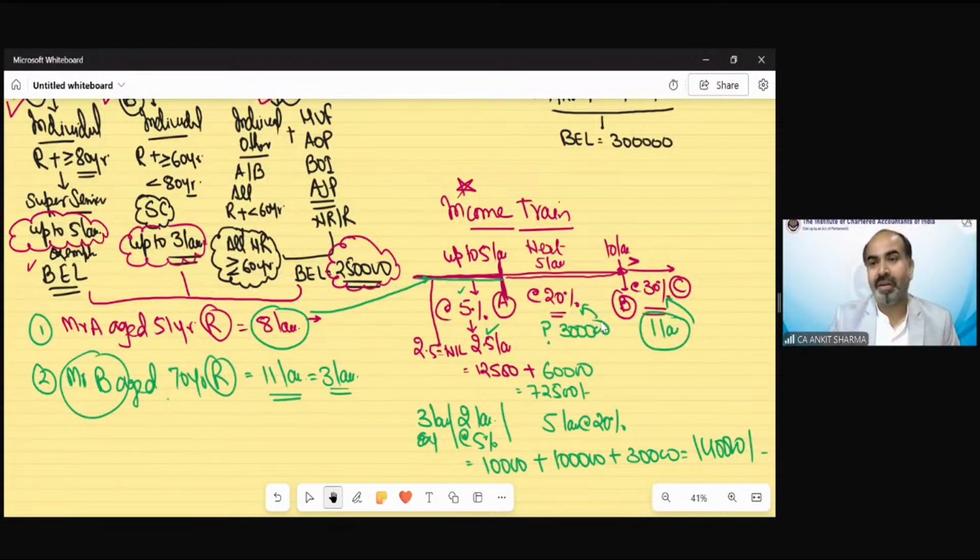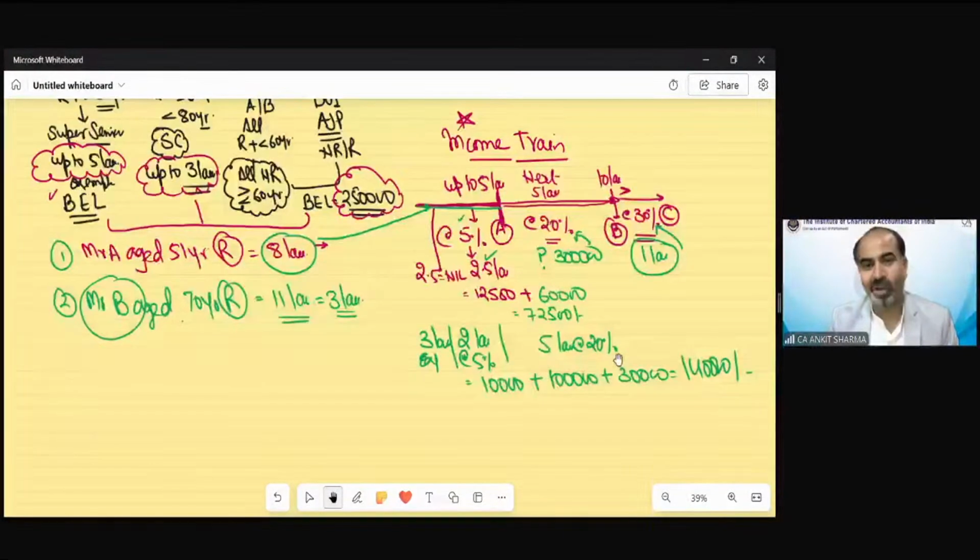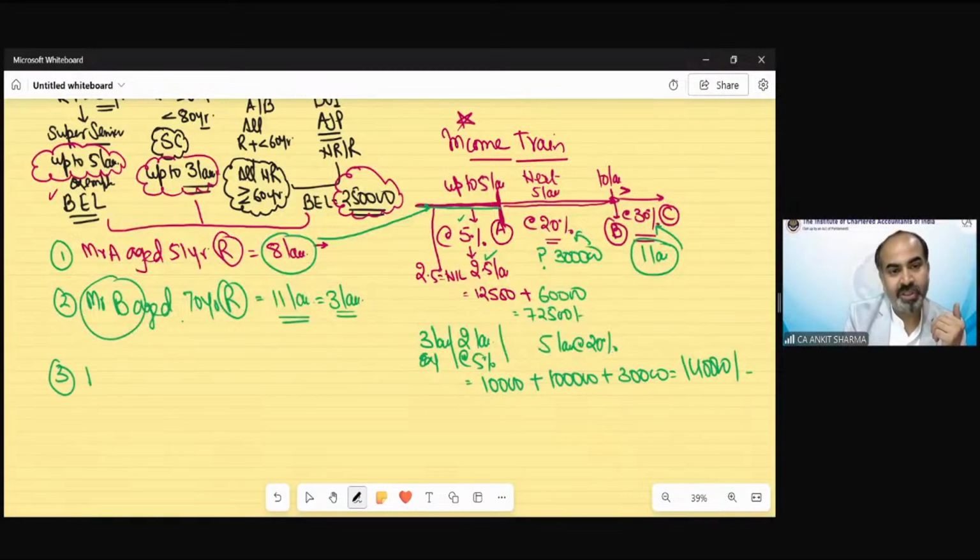Okay. Yes, free ticket. Okay. So now one more example. Let's do a super senior citizen example. So now Mr. C, aged 90-year, non-resident, income is 9 lakh.